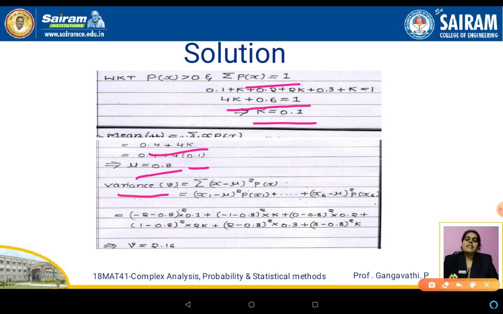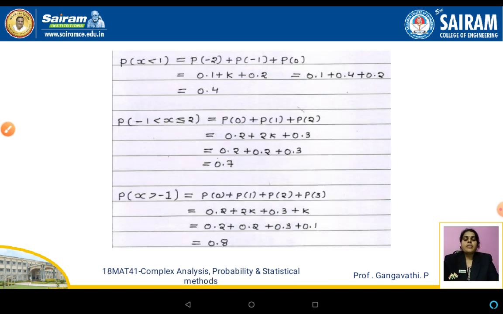Now variance V is given by the formula: summation of x minus mu the whole square into p of x, where i takes the values from 1 to 6. So x1 minus mu whole square into p of x1, x2 minus mu whole square into p of x2, likewise, x6 minus mu the whole square into p of x6. Substitute the respective values for x, mu and p of x. On simplifying, we get V is equal to 2.16. That was the first sub-question.